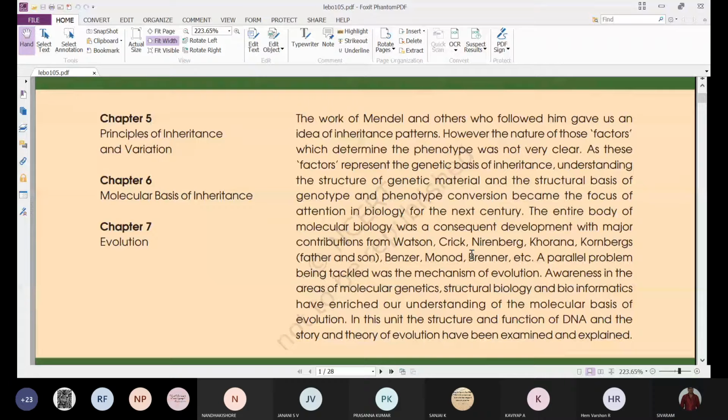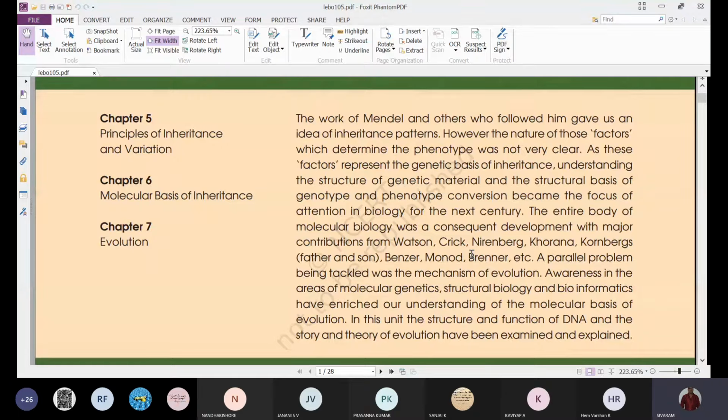But once Mendel conducted his hybridization experiments to understand the inheritance pattern, it became very popularized and understandable.